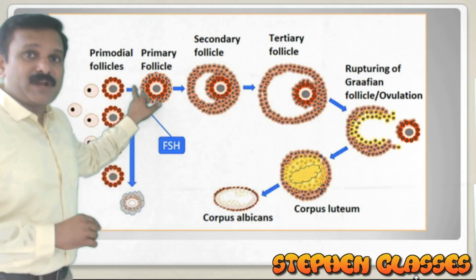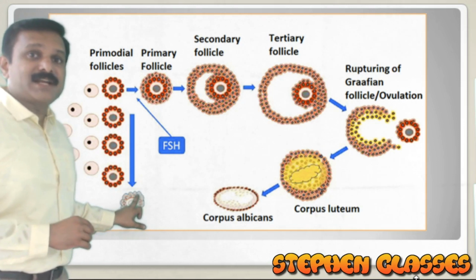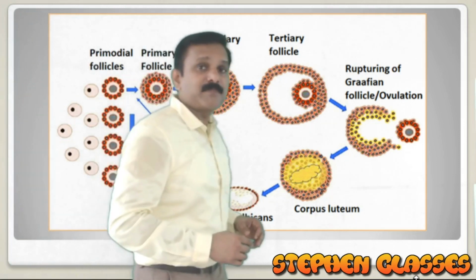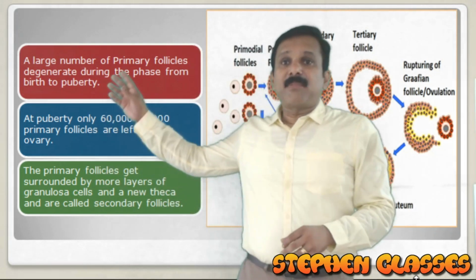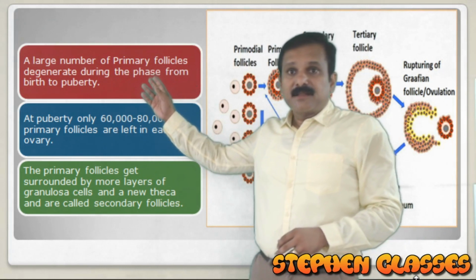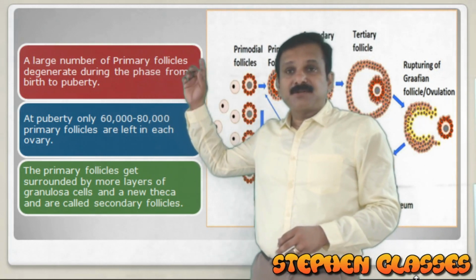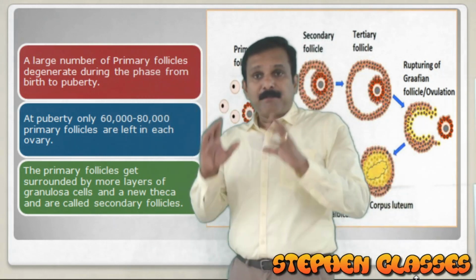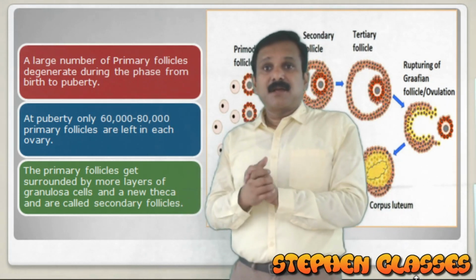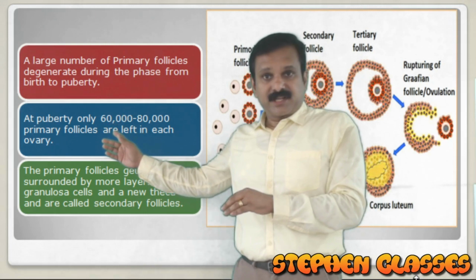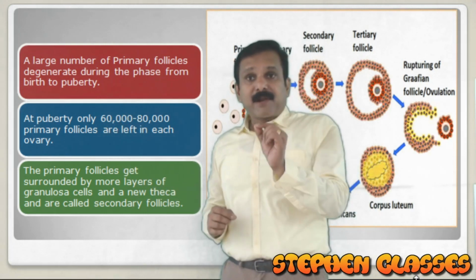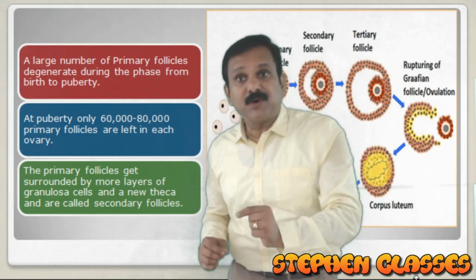So follicles also undergo degeneration, and you can see in the next slide, a large number of the primary follicles degenerate during the phase from birth to puberty. When the individual attains sexual maturity, the number of primary follicles is reduced.